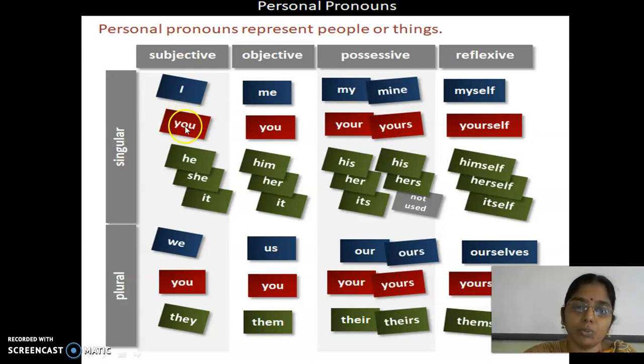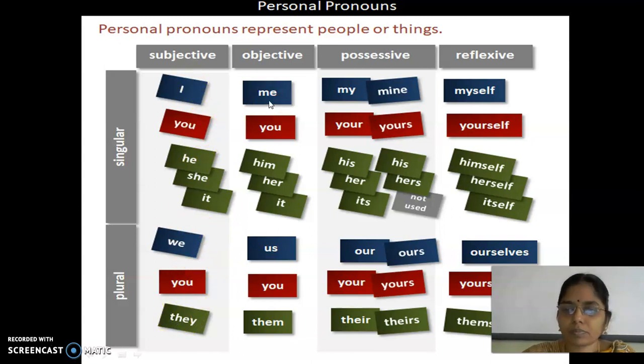Subjective pronouns: I, you, he, she, it. When it comes to plural form: we, you, they. Can you point out you here in the plural as well as in the singular? So both plural and singular represent you. You is represented both in singular and plural pronouns, right? This is about the subjective pronoun.